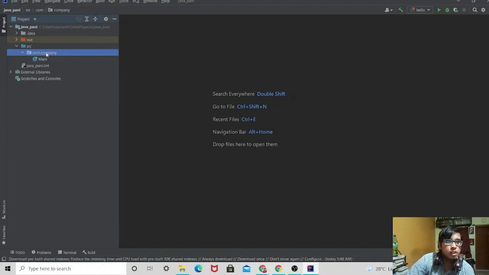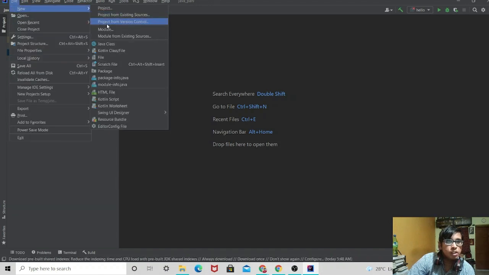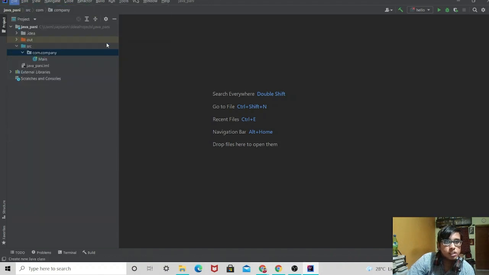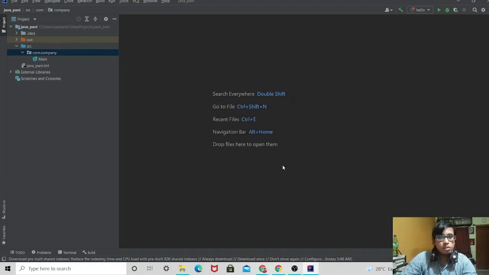After that, you have to go to file. First select this one, com.company. This is basically the package inside which we will be writing our code. Then go to file, new, and type here Java class. Give any class name. Let me show you a very quick and simple program. I have made a class hello.